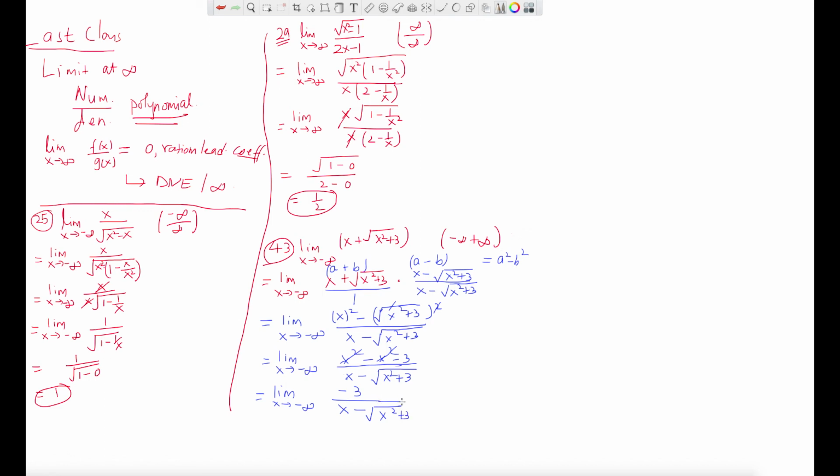Let's plug in the limit now, because there is no x in the numerator. The first term will be negative infinity, and then minus the square root of x squared plus 3, which is infinity, as we saw before. So negative infinity minus infinity will be negative 2 infinity, that is negative 3 over negative 2 infinity, which will be 0. Whenever you have a number divided by infinity, you get 0. So it is basically negative 3 over infinity, which will be basically positive 0. That is the answer for this problem.